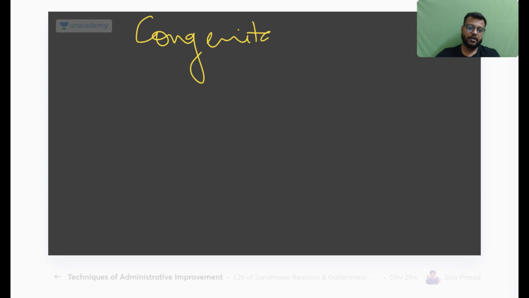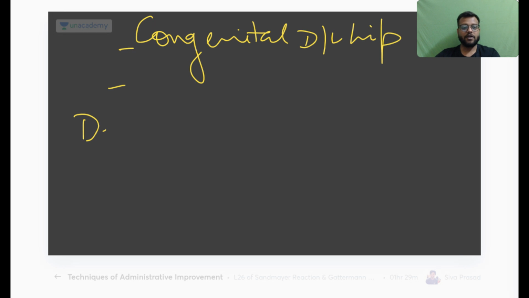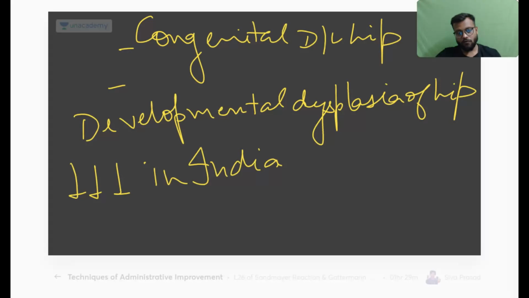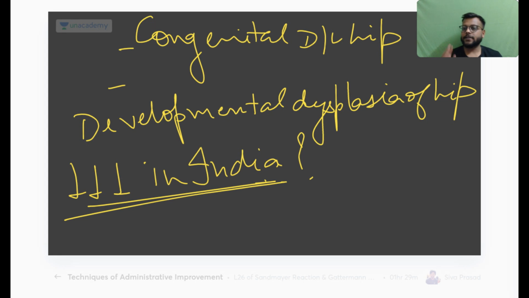Okay, this is congenital dislocation of the hip, also called developmental dysplasia of the hip, and its incidence is very low in India. Why? Its incidence and prevalence is low in India. Why?